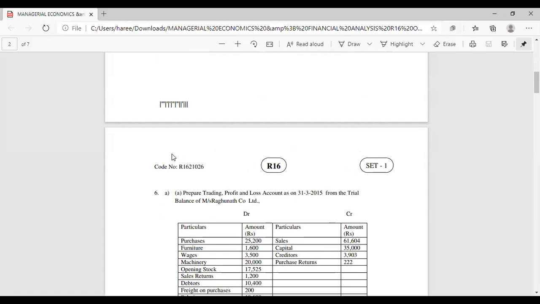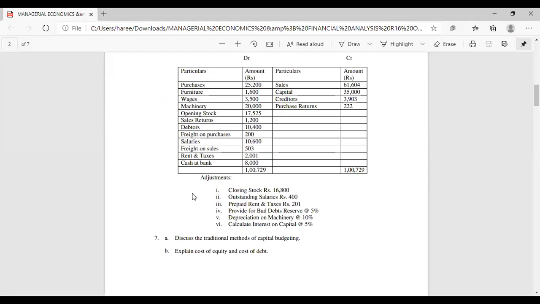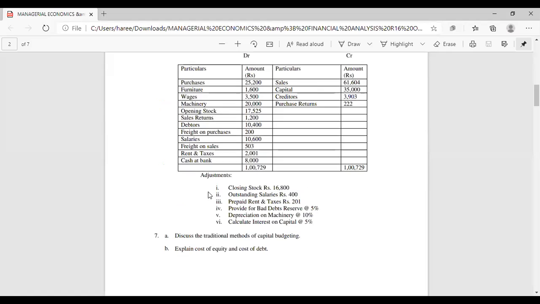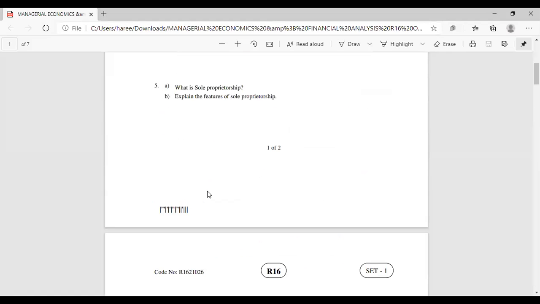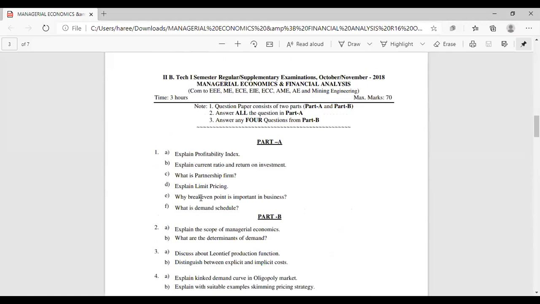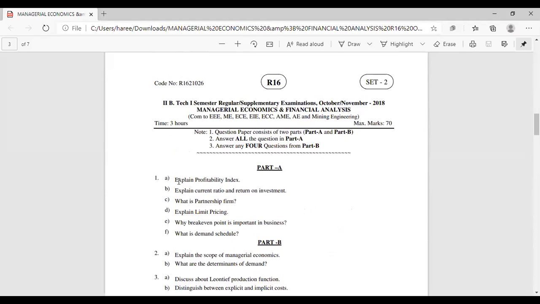So now in our syllabus we may have only 5 units. Okay, we'll see that once. We'll verify once again whether you are going to have 5 units or 6 units. Okay, just see the set B. In the previous days we used to have 2 marks questions, so they used to have 2 marks questions in part A.